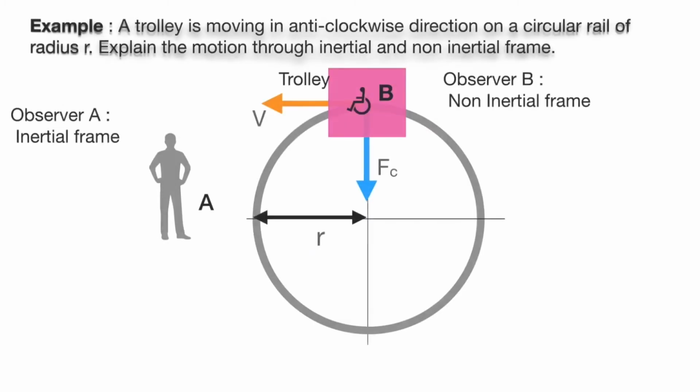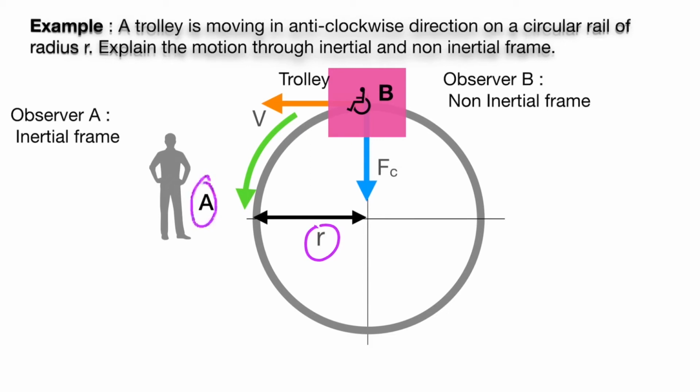Now let's take an example. A trolley is moving in an anti-clockwise direction on a circular rail of radius r. Explain the motion through inertial and non-inertial frames. Here the observer A is in an inertial frame. He is standing on the ground.